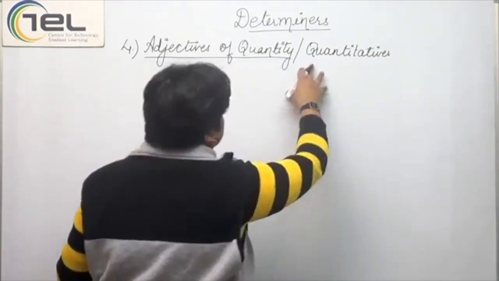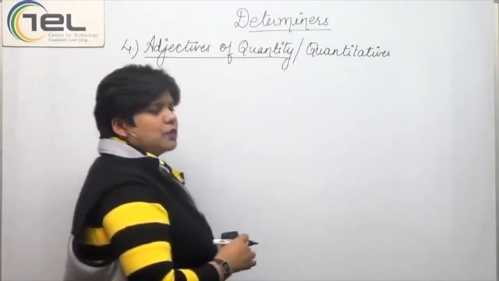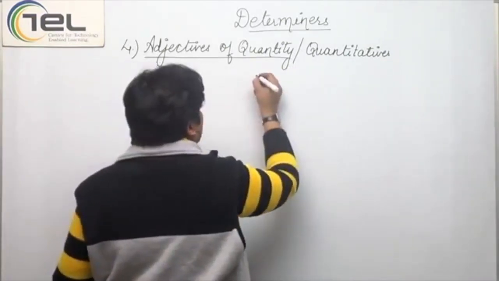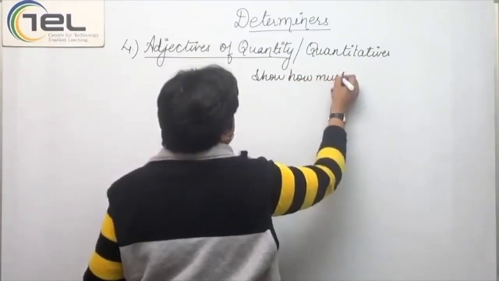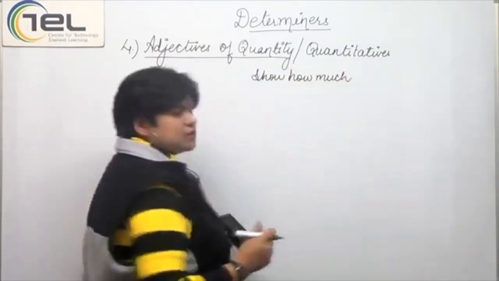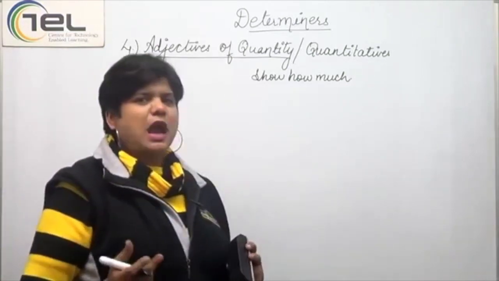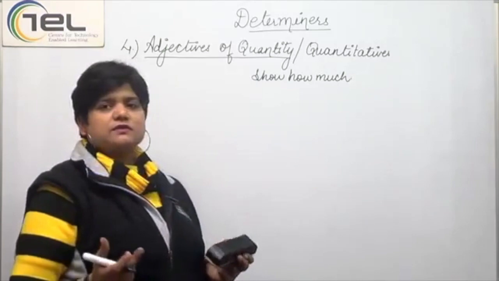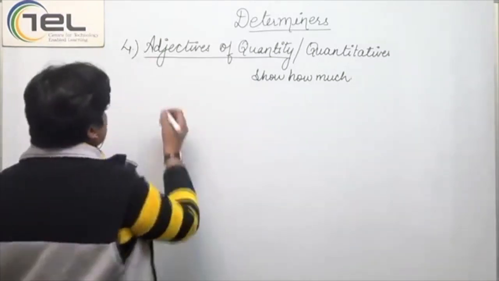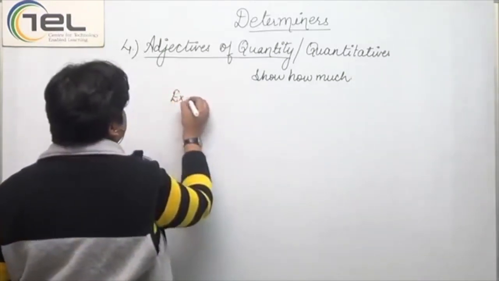Now, quantitatives or the adjectives of quantity, they show how much. Means they show the quantity or they show how much. They answer the question how much is the noun there, right? Person, place, thing, anything we can talk about. Now, let's take examples for this as well.